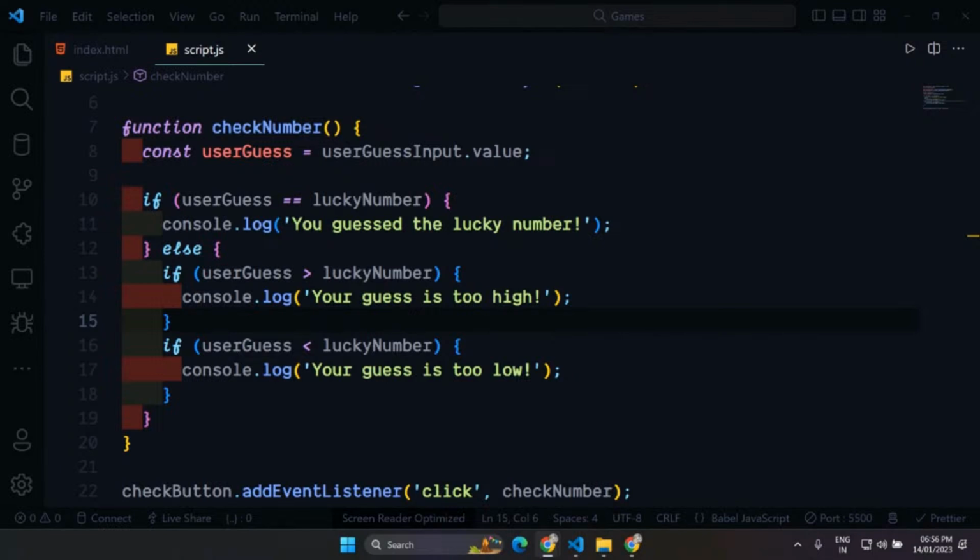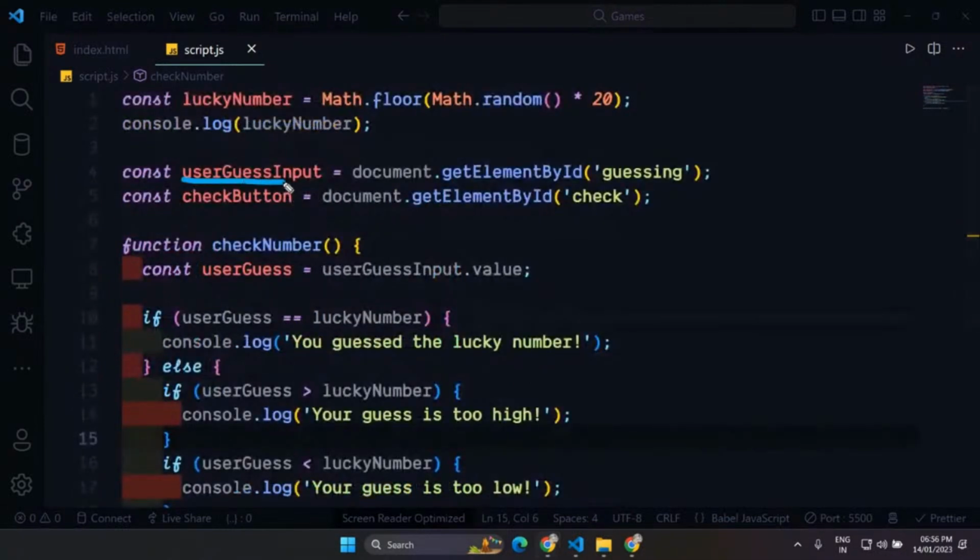User input is to accept values from the user. Yeah, user guess input is the input field. See, we have grabbed this in the very beginning. So inside this we have the value.